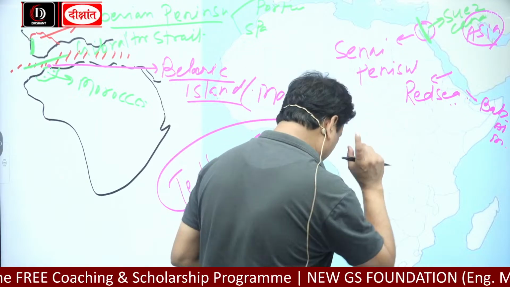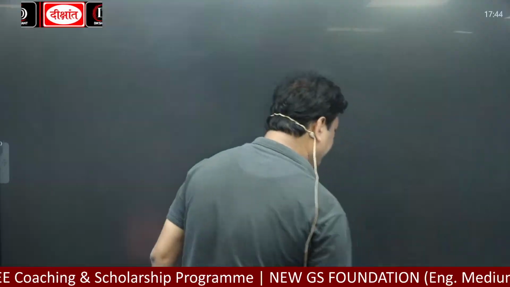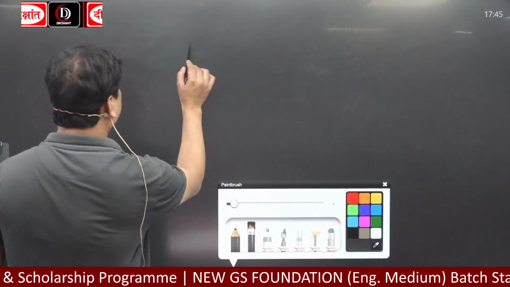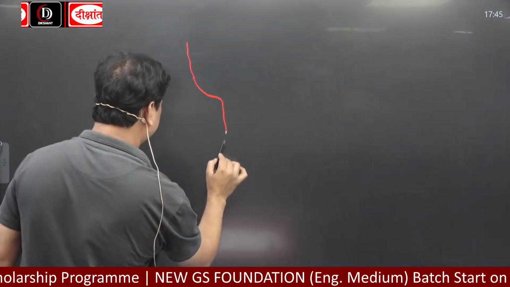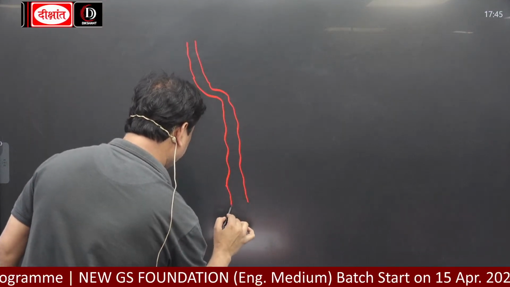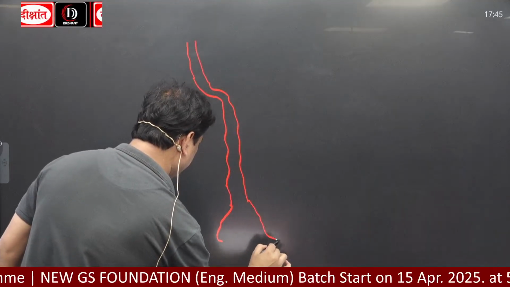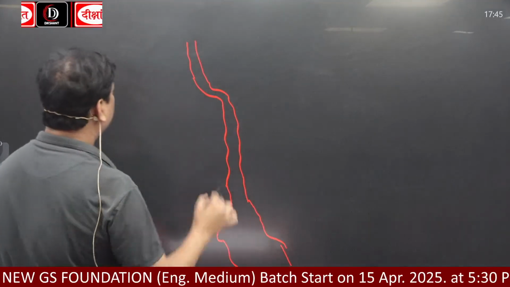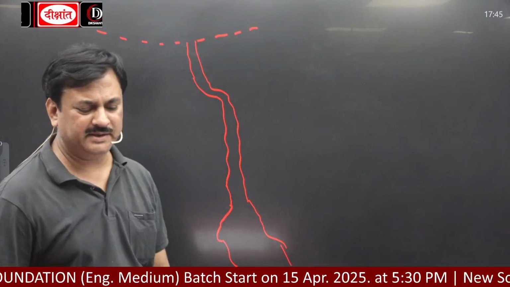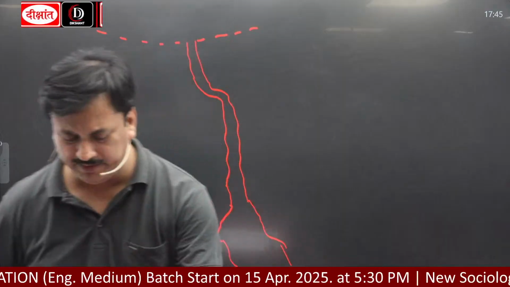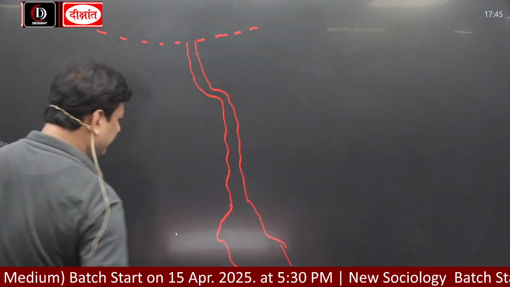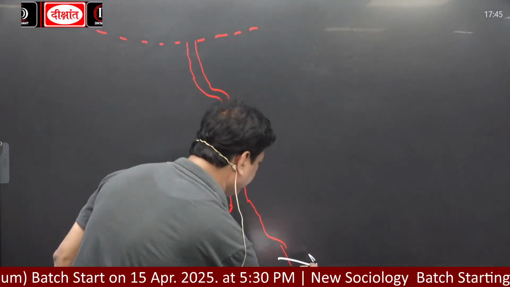Okay, now I am going to draw here the diagram of the Suez Canal. A freehand diagram you all have to draw. Okay, now this part is the Mediterranean Sea, and here is the Red Sea.